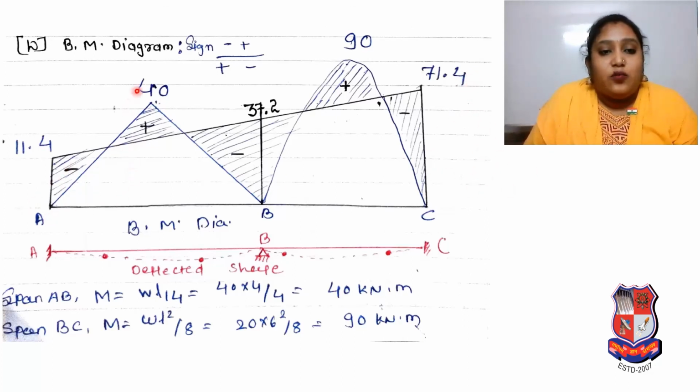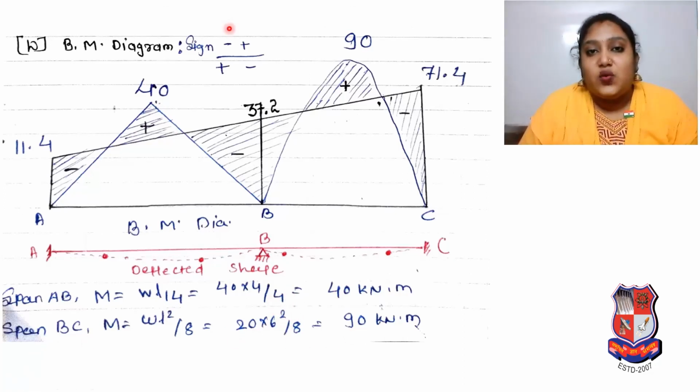Okay, now for portion AB, the moment will be WL by 4, so our W was 40 and our length was 4, so 40 into 4 divided by 4, so it is 40 kilonewton meter. And for portion BC, our moment will be WL square by 8, because that was a UDL, so as per the UDL the shape will be like that. So W is 20 and L is 6, so 20 into 6 square divided by 8, so it is 90.